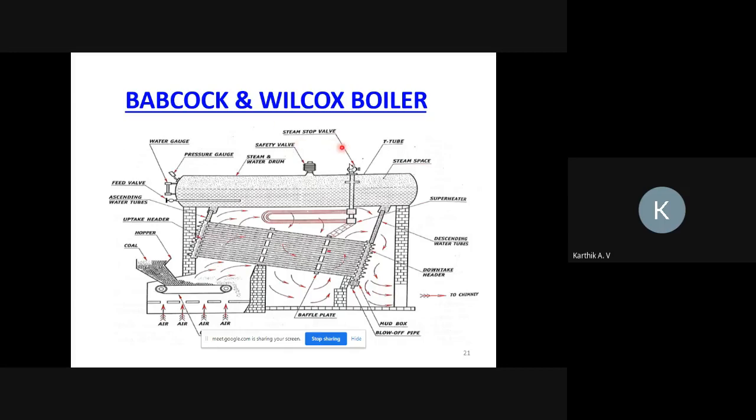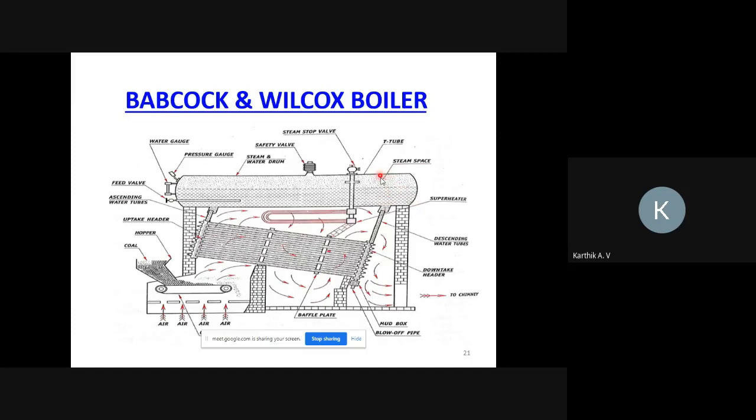Next one is the steam stop valve. This valve is directly connected to the external turbine. And one more thing you can observe is this U-tube. With the help of this U-tube, superheated steam is produced. Next, the steam space.